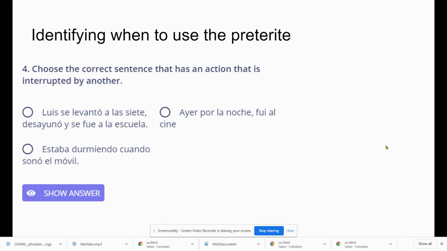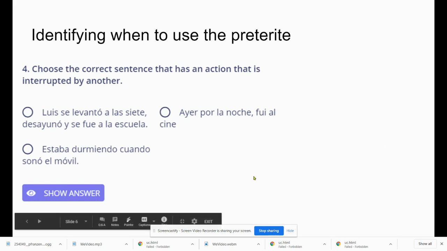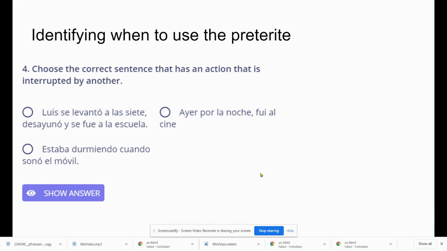That is the correct answer because I was sleeping. That's actually the imperfect. And when the cell phone rang, that is the preterite. Now we are going to have a quiz tomorrow on the preterite tense, and it's very possible, wink, wink, wink, wink, that not only do you see situations where you have to conjugate the preterite, but that you see these particular questions.